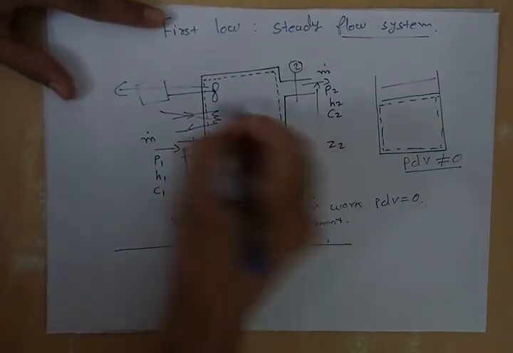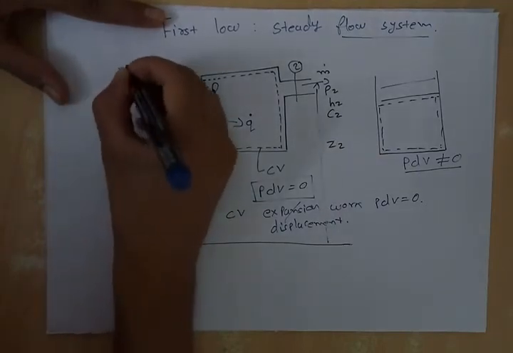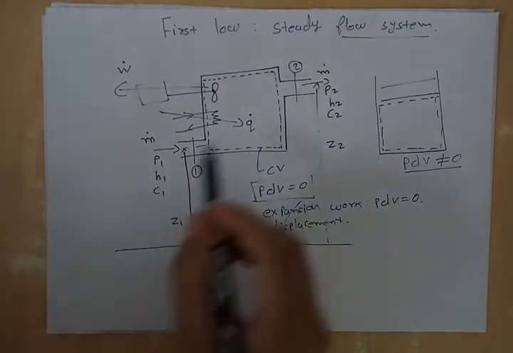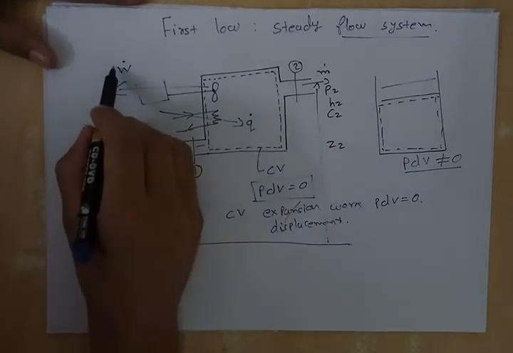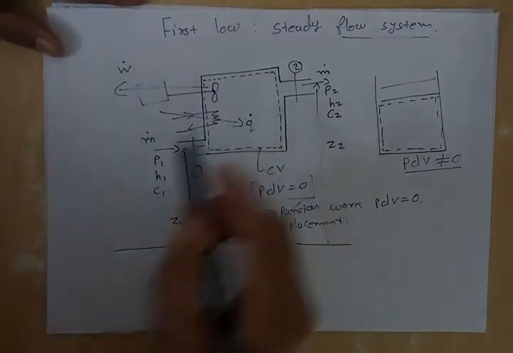This work is done by the system, so we are getting work as output, and we denote the rate of work by this dot.